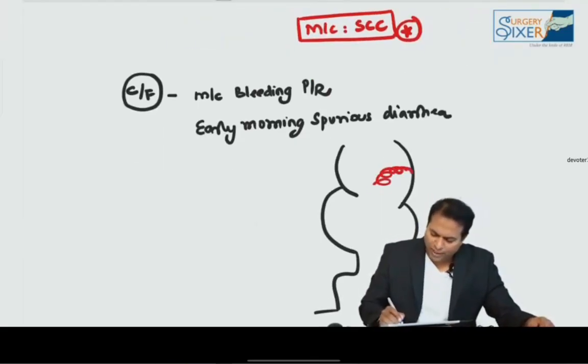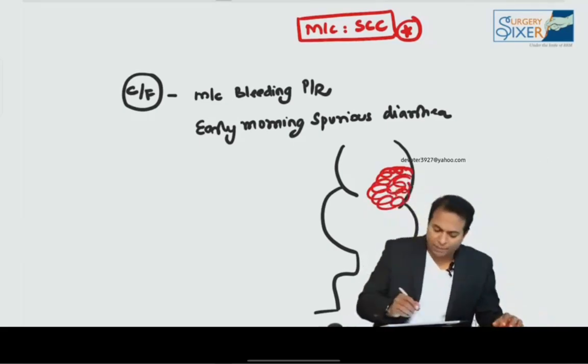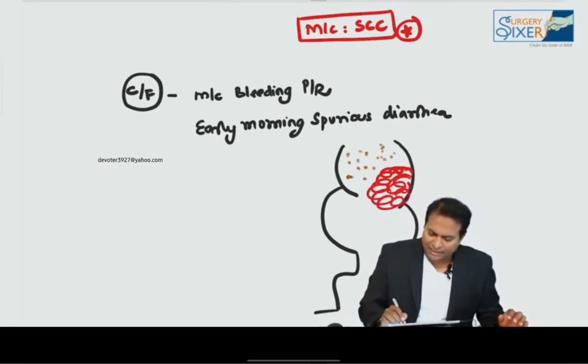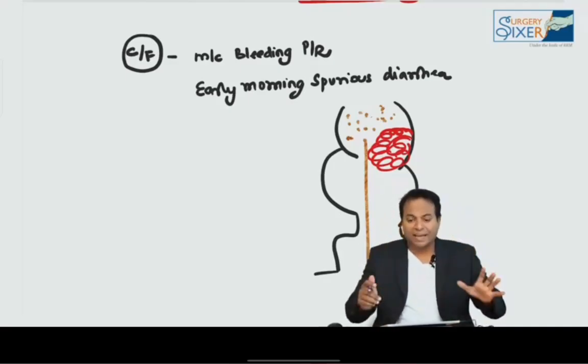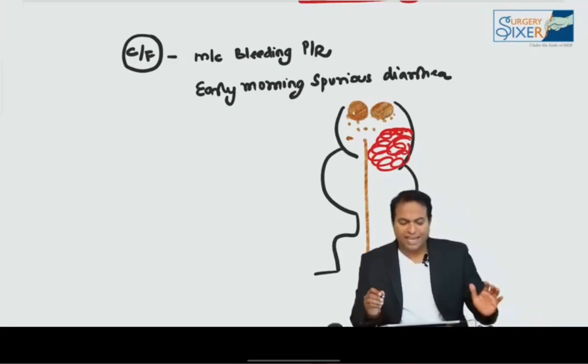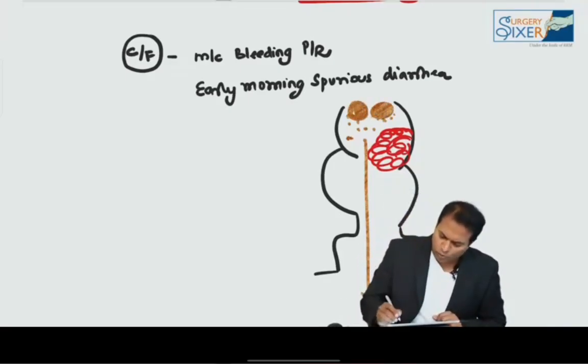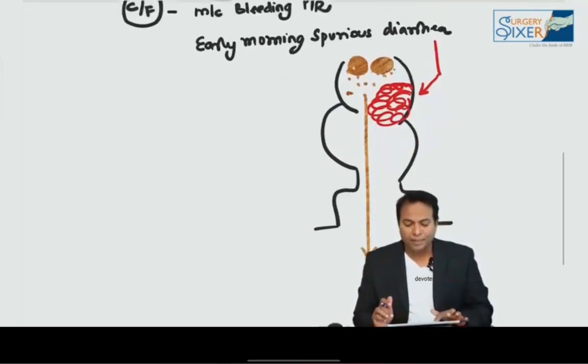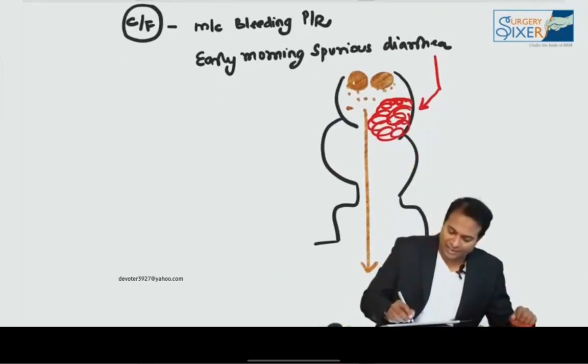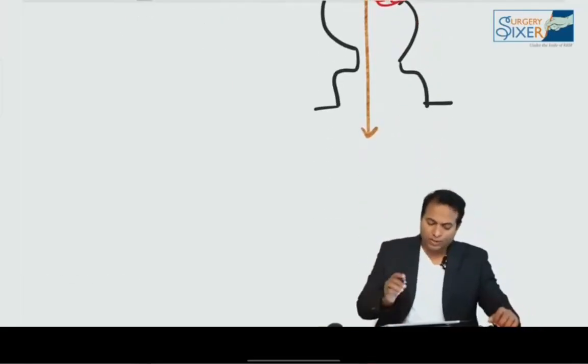He is having a proliferative growth like this in the rectal ampulla. So what happens? Overnight, there will be secretion that will get collected in the anus. And as he goes and sits in the latrine, he will first pass the mucus discharge like a diarrhea. After that only the stool will come out. So this is what we say as early morning spurious diarrhea. Please don't forget, early morning spurious diarrhea is a classical feature of rectal proliferative growth. So bleeding per rectum and early morning spurious diarrhea are classical features of rectoanal cancers.